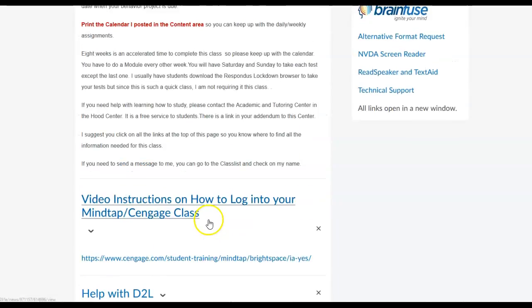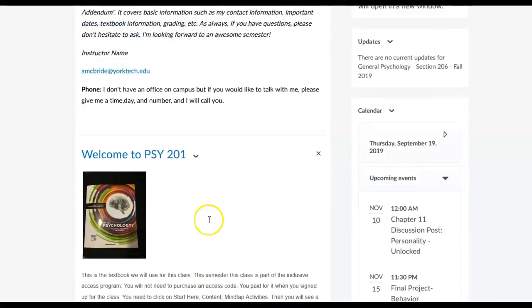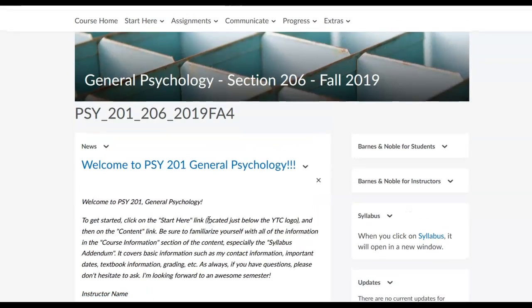So let's go back up here to the top, and I'm going to show you briefly the class. Start Here we're going to come back to because that's the link that you'll spend most of your time in. That's where the content area is. So let's look at assignments first.